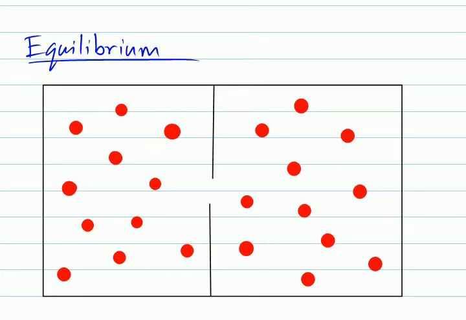All right, now we're going to talk about equilibrium. Equilibrium is important to understand because virtually everything in chemistry, virtually every chemical reaction, occurs by random molecular motion. What that means is that the particles are just bouncing around randomly, bouncing off the walls of the container, bouncing off of each other.